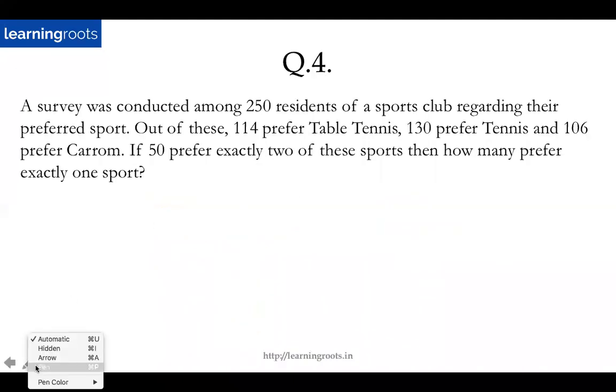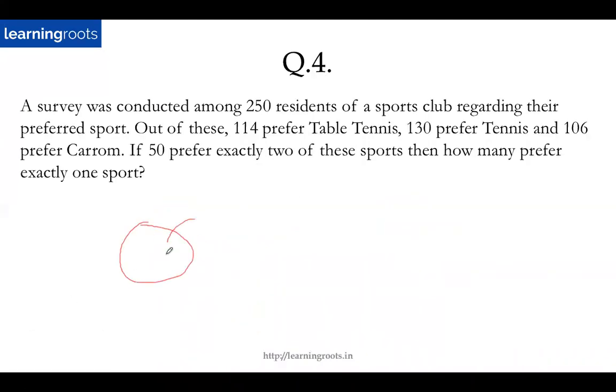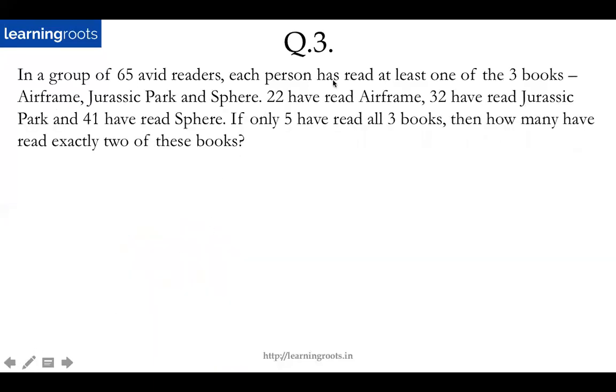Yeah. So in these cases or in these questions, whatever we did, you always had this, right? Actually, in this case, the question should have mentioned that all of them prefer at least one of these sports, as it mentioned in this question, right? So in this question, it says each person has read at least one of the 3 books. So you have to have this part mentioned. In case this part is not mentioned, then there could be a possibility that there are some people who are outside the sets. That means people who don't read any of these 3 books. So let me come back to that part, which someone was asking me about.